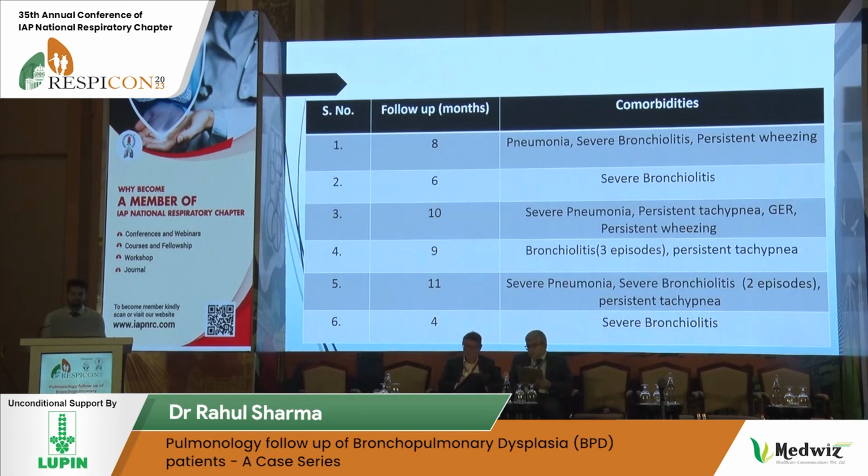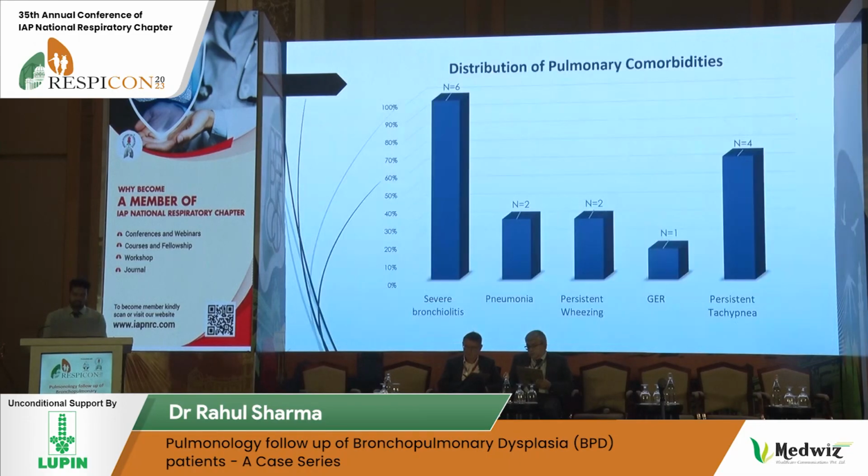We followed up these children for a period ranging from 4 months to 11 months, and we saw various pulmonary comorbidities on follow-up. As is evident from this graph, almost all had bronchiolitis, and all these episodes were severe, requiring ICU admission and non-invasive ventilation. 2 of them developed pneumonia on follow-up, out of which 1 had severe pneumonia requiring ICU admission and mechanical ventilation. Persistent wheezing was seen in 2 of these children, while gastroesophageal reflux was seen in 1.